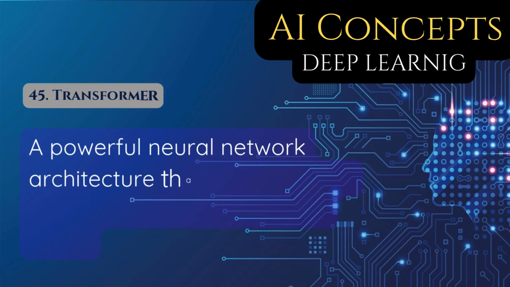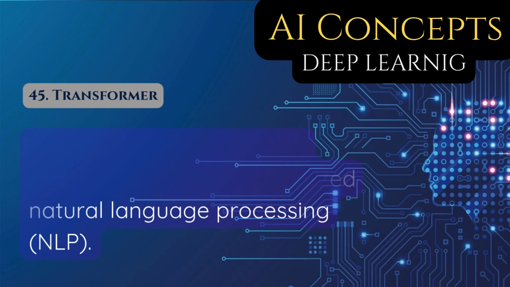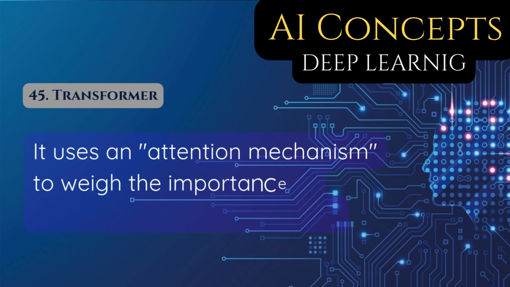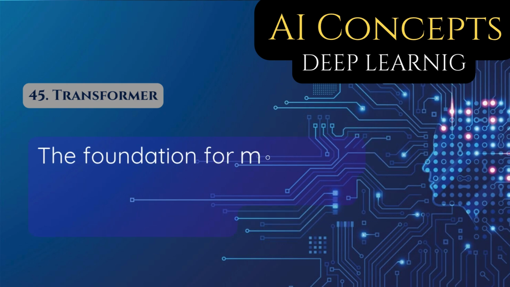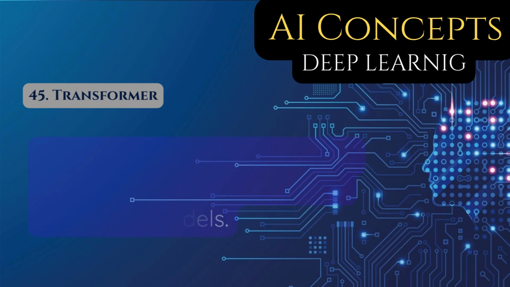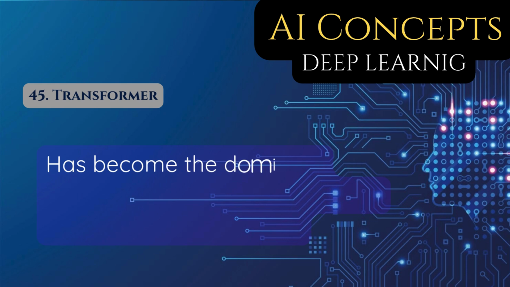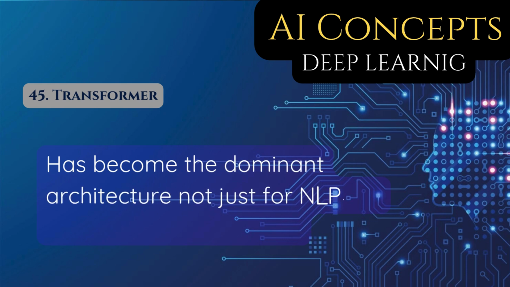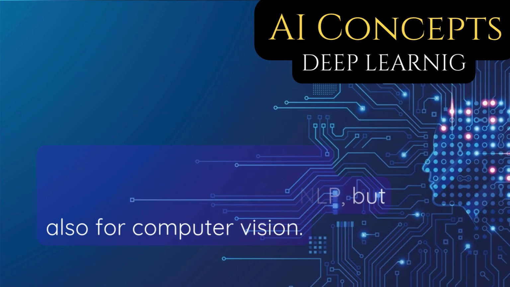45. Transformer. A powerful neural network architecture that revolutionized natural language processing, NLP. It uses an attention mechanism to weigh the importance of different words in a sentence. The foundation for models like GPT-3, BERT, and other large language models. Unlike RNNs, it can process all words in a sentence at the same time. Has become the dominant architecture not just for NLP, but also for computer vision.